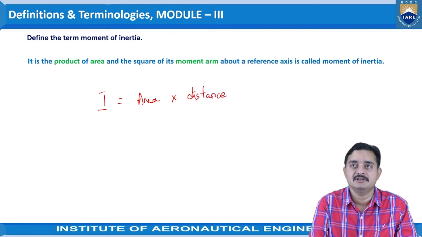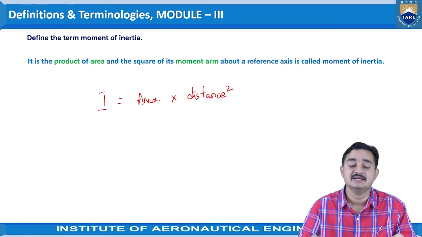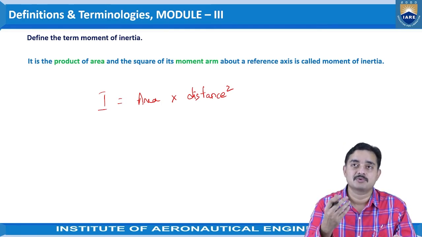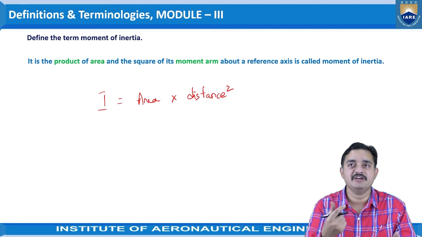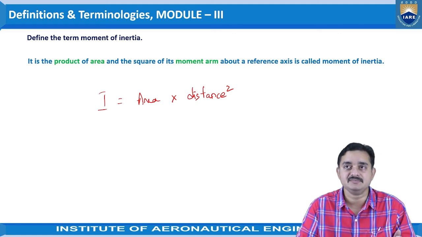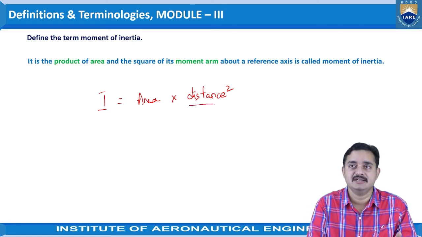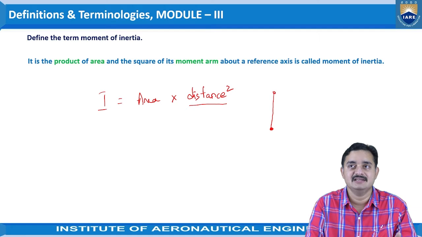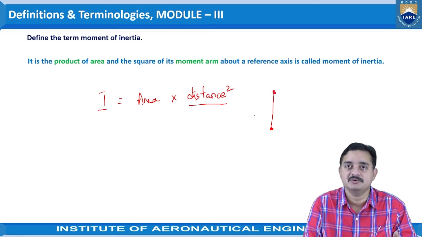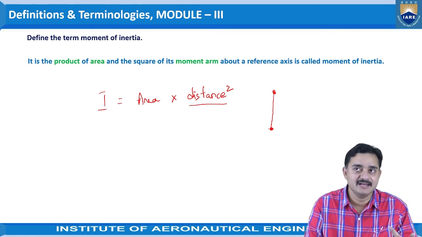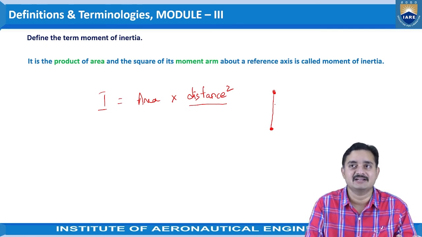That is, moment of inertia is equal to the product of area and the square of the distance. This distance is the distance between the considered reference axis and the centroid, or the force which is being acted upon.